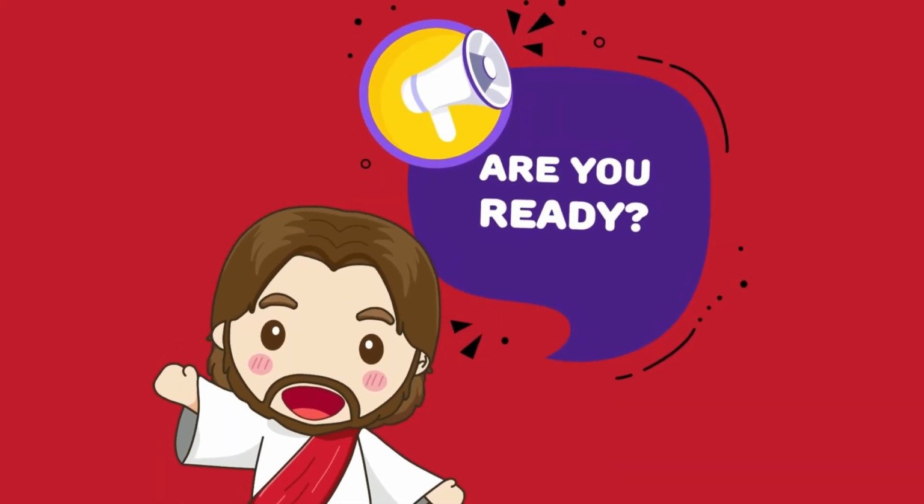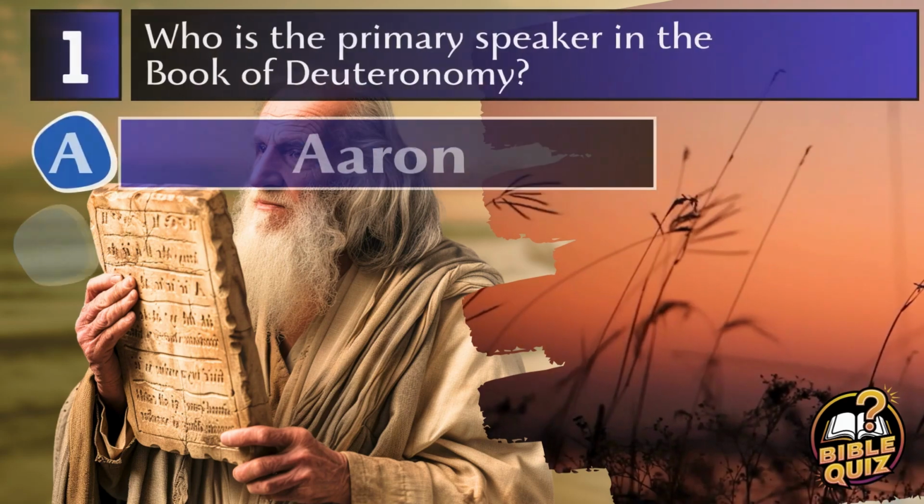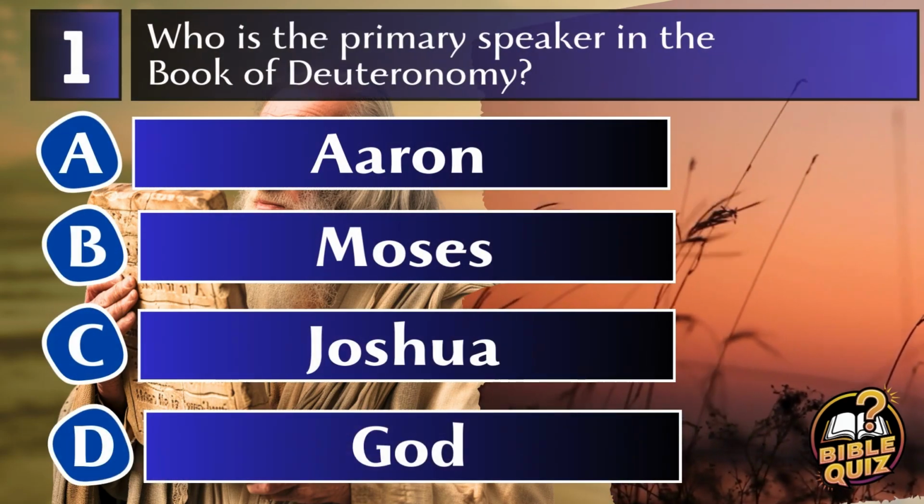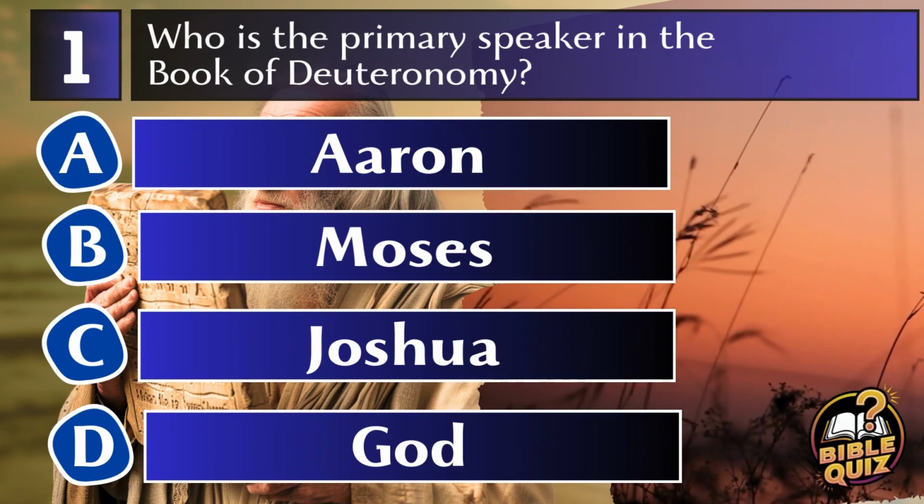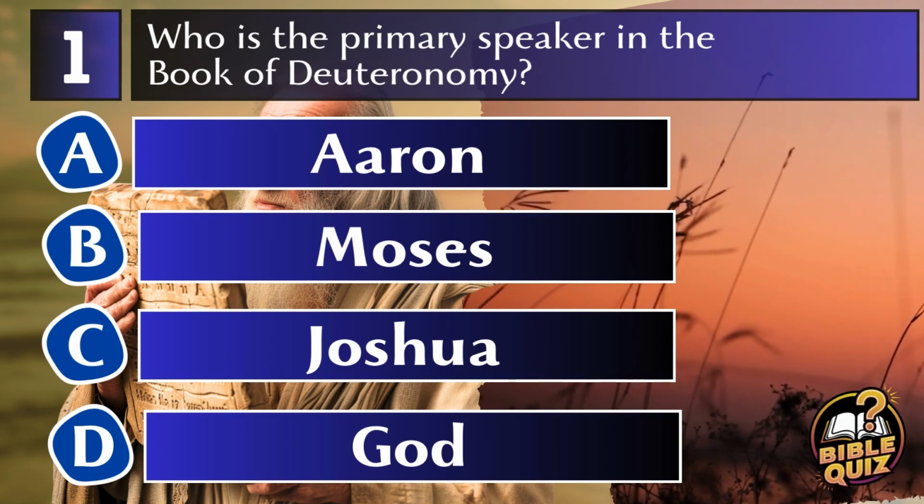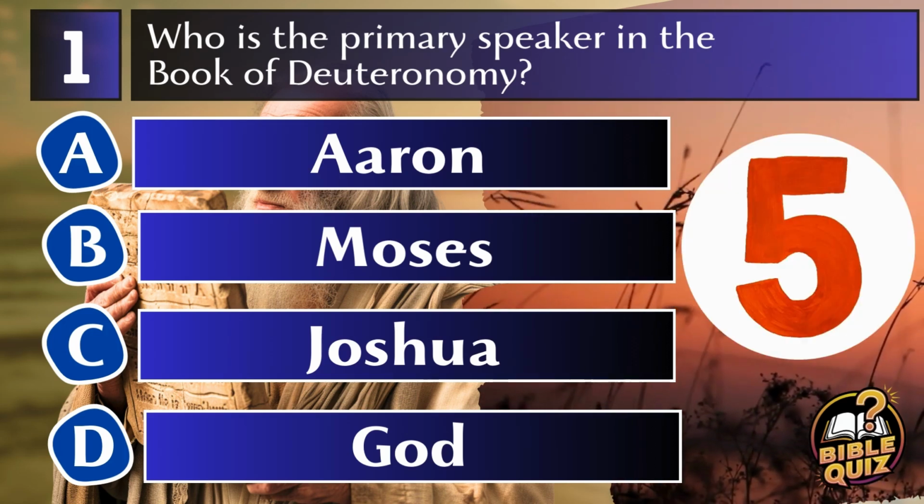Are you ready? Let's get started. Question 1. Who is the primary speaker in the Book of Deuteronomy? A. Aaron. B. Moses. C. Joshua. D. God.